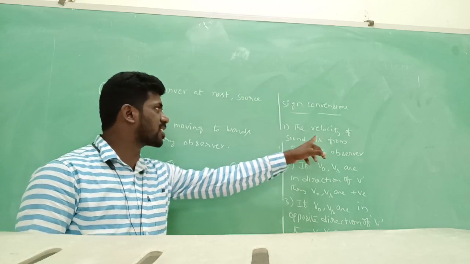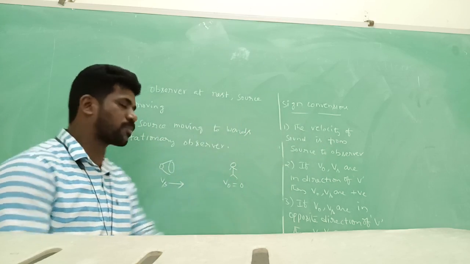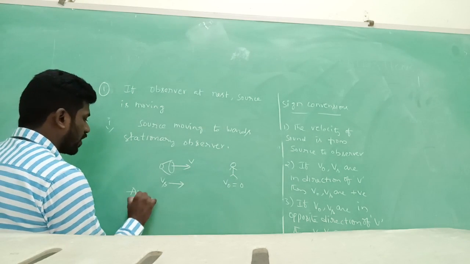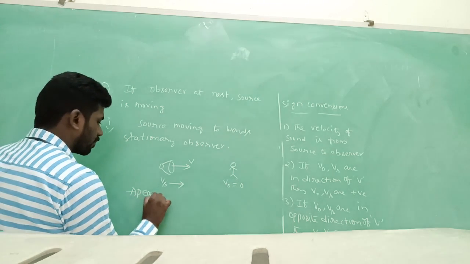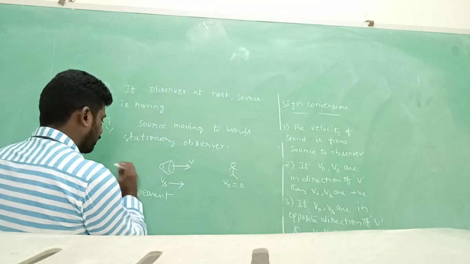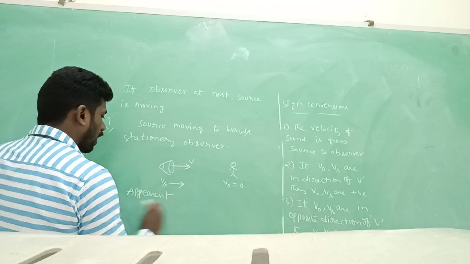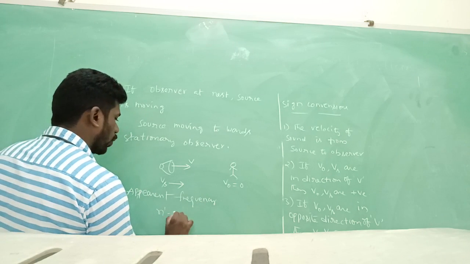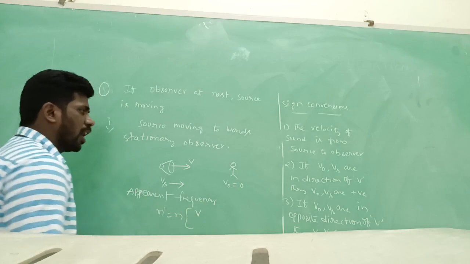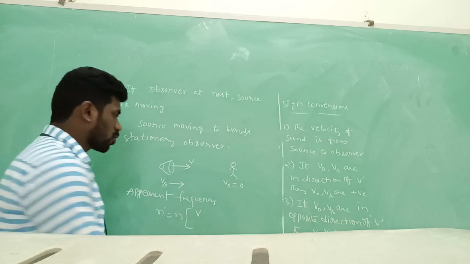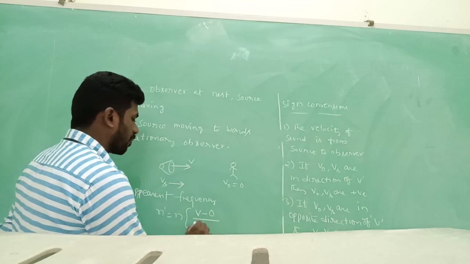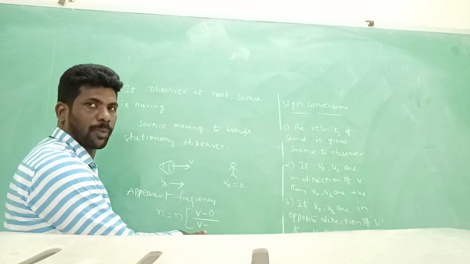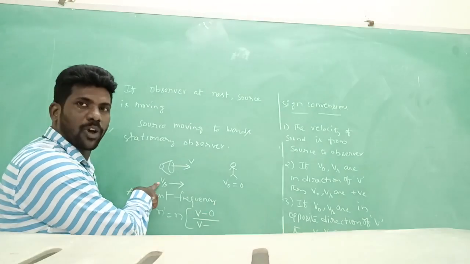Coming to sign convention, the velocity of sound is always taken from source to observer. V is like this. Coming to apparent frequency, n dash equals n into V. Here observer V0 is 0, so we can take it as V minus 0 by V. This minus belongs to the formula. What about Vs? Is Vs positive or negative?